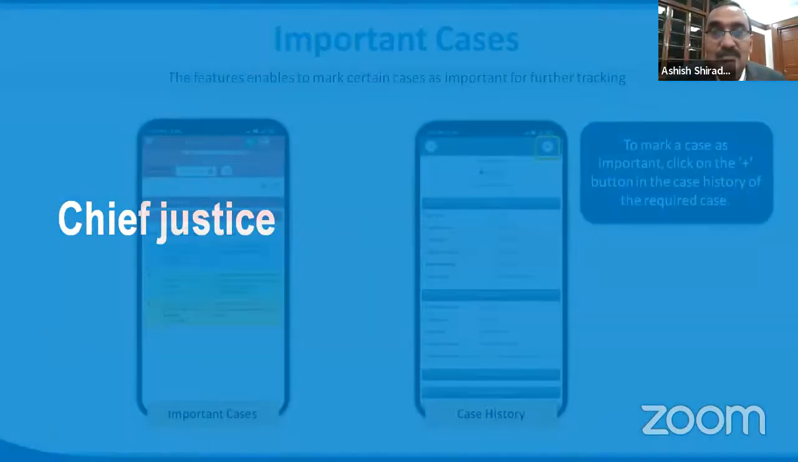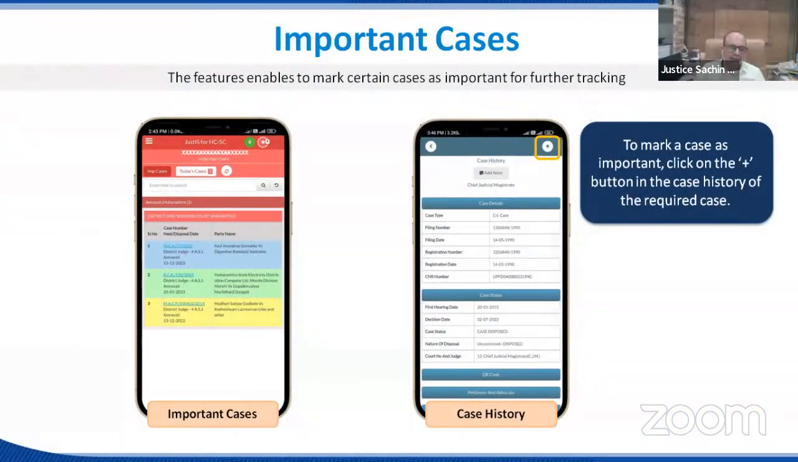Sir, sorry to disturb. Can you repeat this adding feature? Yes, I'll go back. How to add it? Please show it from the beginning. Yes, sir.